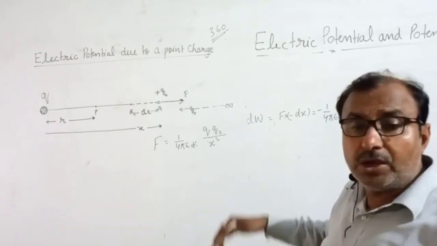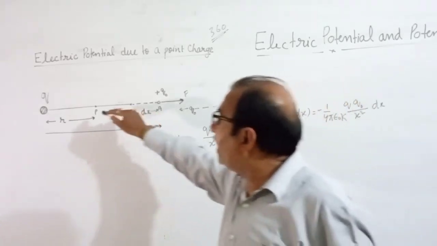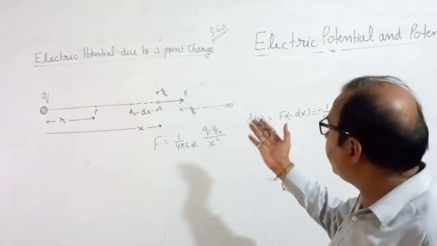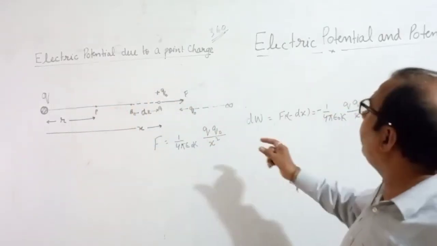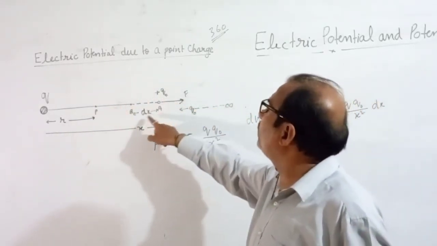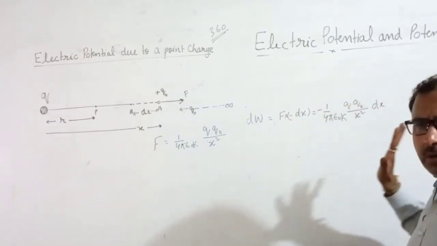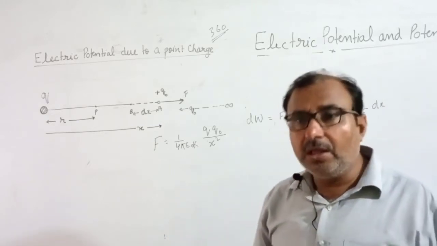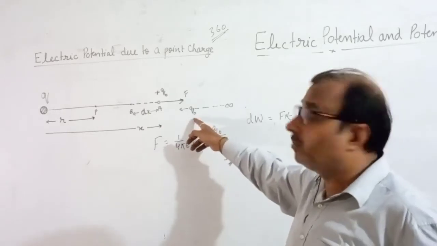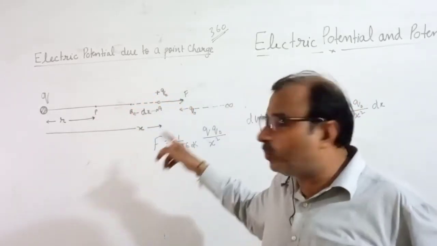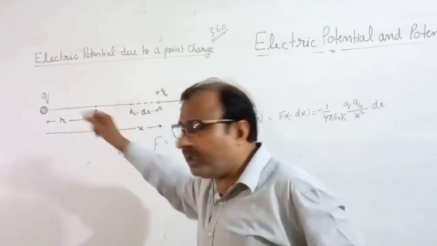For that, what do I have to do? I should take this test charge q naught from infinity to point B. Just now what I did was take this q naught charge from A to B, a very small distance. We found that work, but that is not potential. For potential we have to find the work done in taking unit positive charge from infinity to a point inside the electric field. So we should take q naught from infinity to point B.